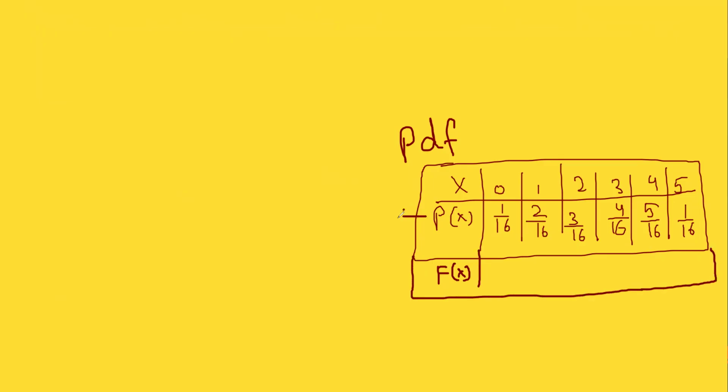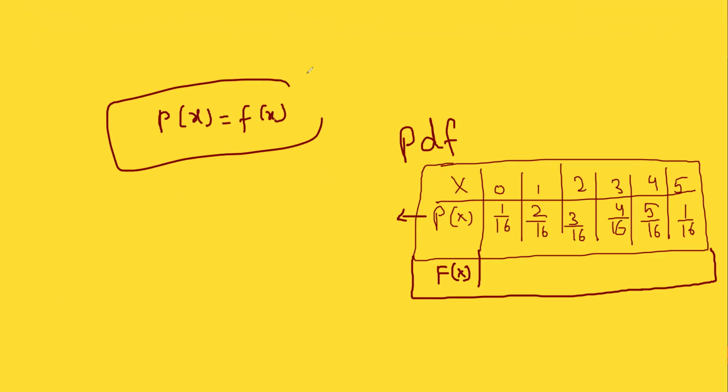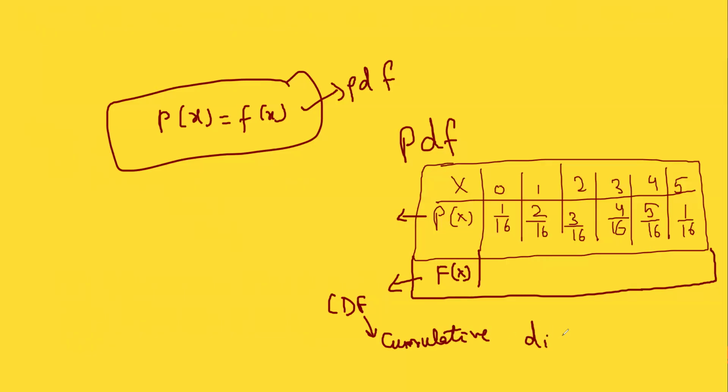Okay. Don't confuse. Sometimes PX and FX both are the same thing. Sometimes you will get FX here, so never confuse it with small FX. It can also be represented as small FX. Small FX or PX is what? PDF. But CDF is always in capital letter. CDF means what? Cumulative distributive function. Understood?